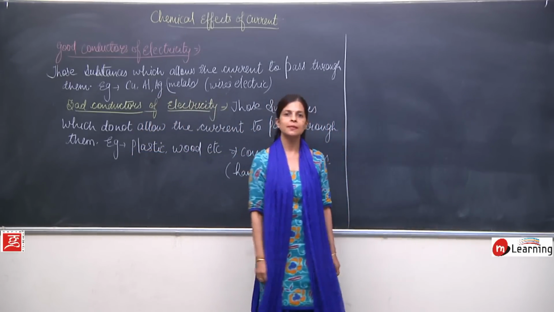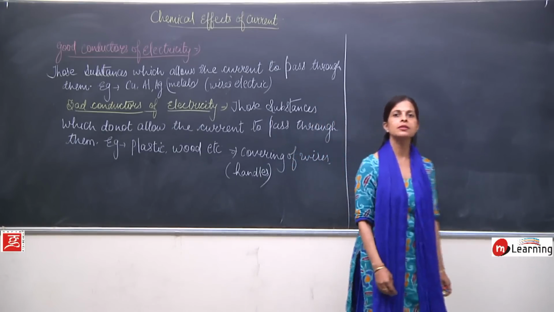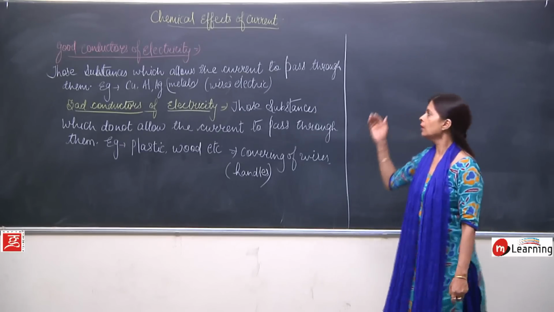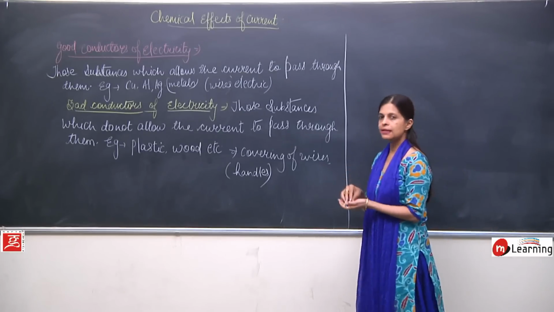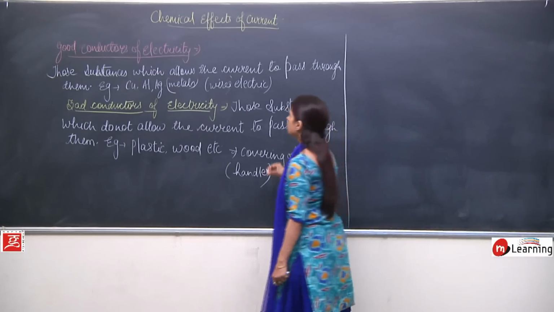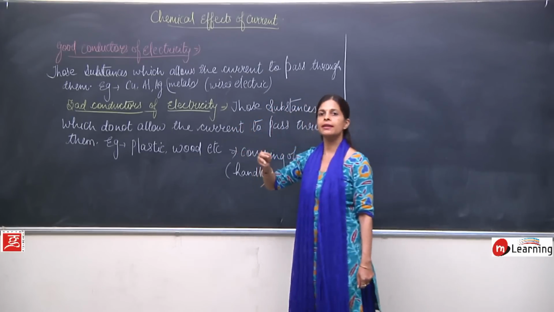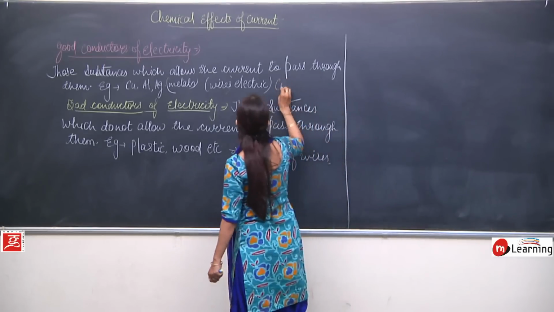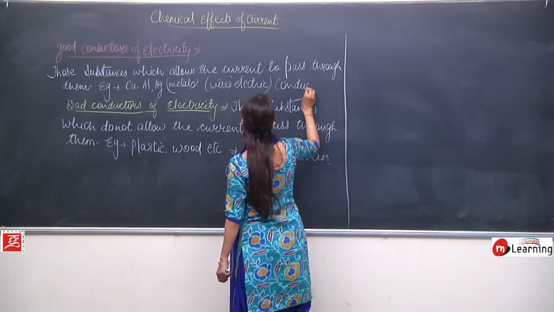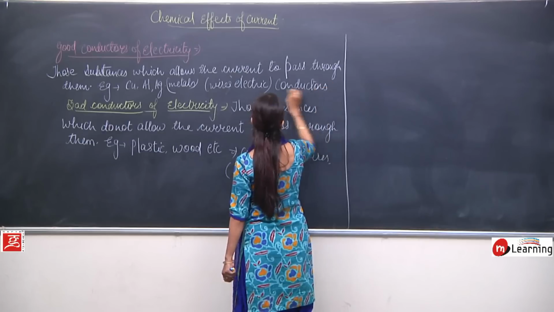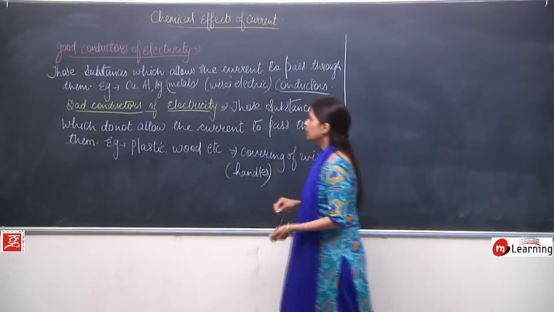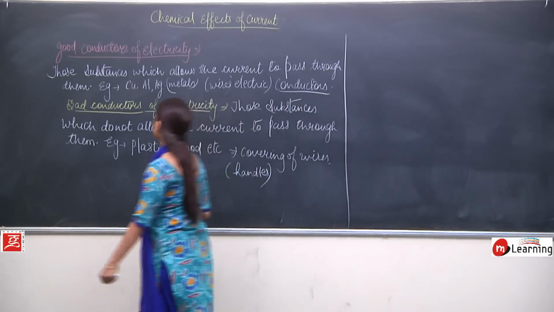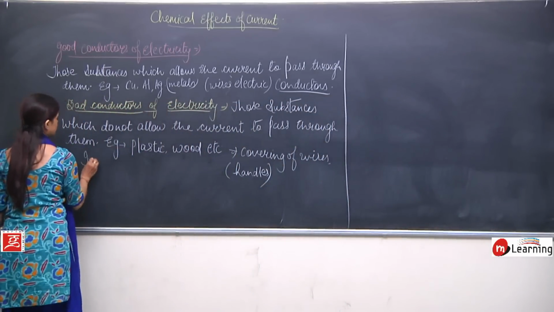There are certain substances which carry current on certain conditions. First of all, the substances which carry current can also be known as conductors. Now the bad conductors, the ones which do not carry current, can be known as insulators.